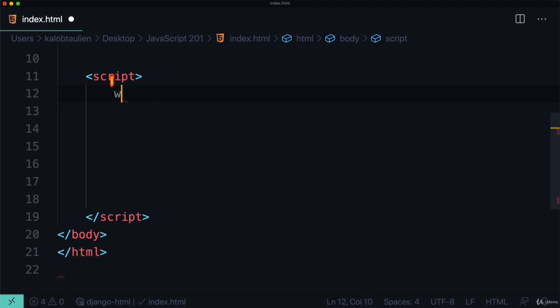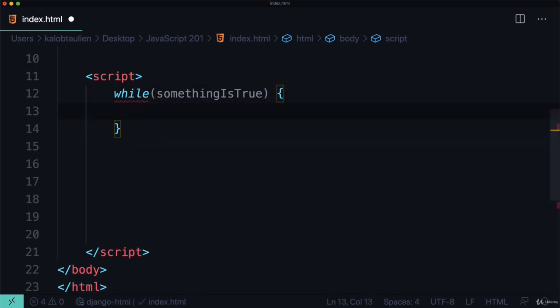The idea here is while something is true, execute this code. And it's going to do this forever. So be careful here because you can crash your browser. You're not likely to crash your computer. Your browser will crash long before your computer crashes if you're using a modern browser. But the idea here is that this will run forever and ever until something is no longer true.